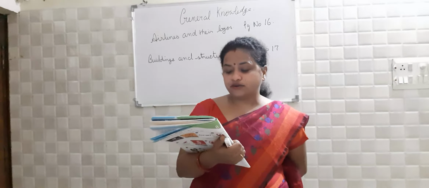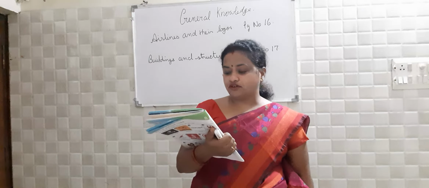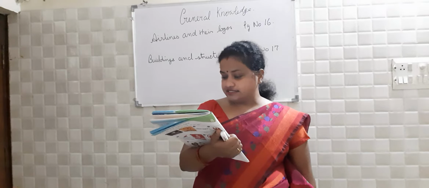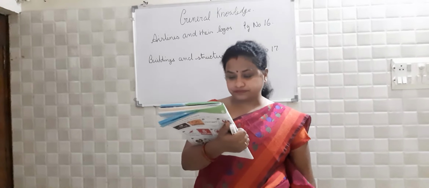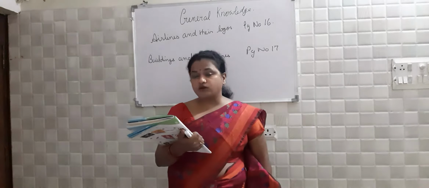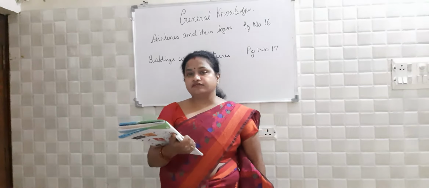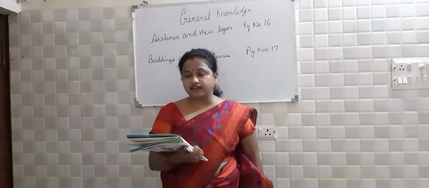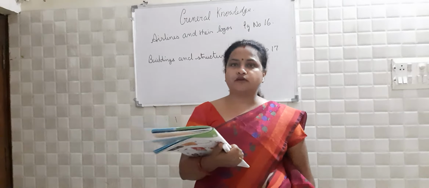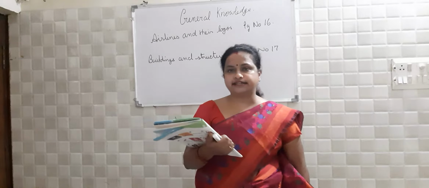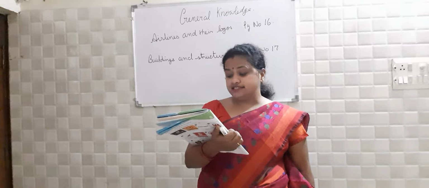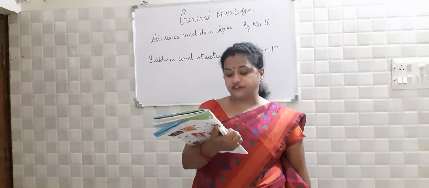The biggest dam across the Nile River, one of the main rivers of Egypt, is the Aswan Dam. Then the headquarters of the International Court of Justice: every country has its own court, and the main court which controls matters all around the world is called the International Court, and it is at the Hague.